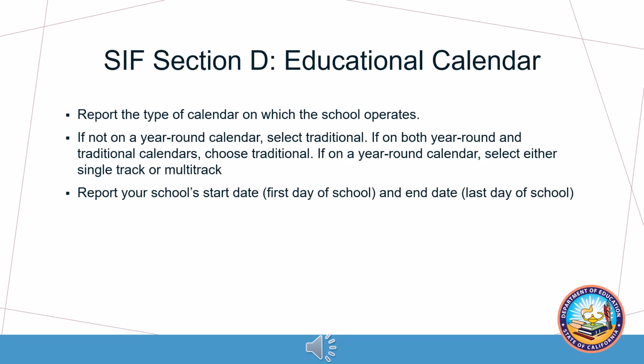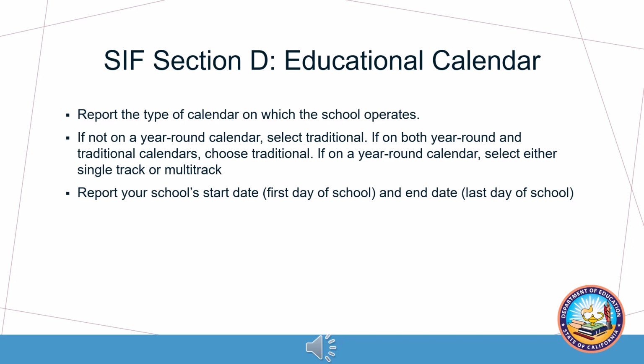This section collects data on the type of calendar in which the school operates, as well as the school's start and end date for the school year. Report the type of calendar on which the school operates by selecting the appropriate calendar type or types, for example, traditional, single track, or multi-track. If the school does not operate a year-round calendar, only select traditional. If the school offers both year-round and traditional calendars, select traditional. If the school operates on a year-round calendar, select either single track or multi-track.